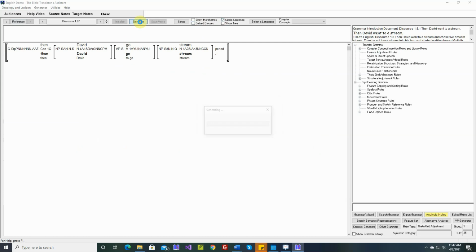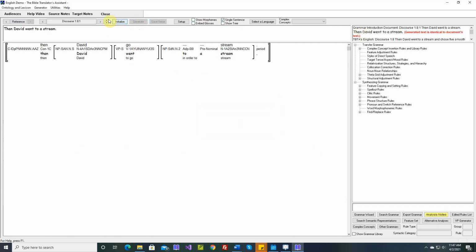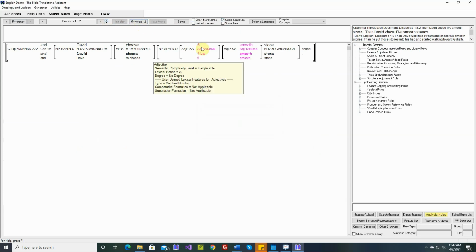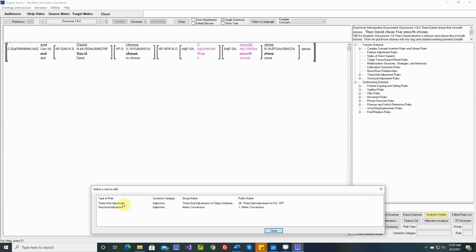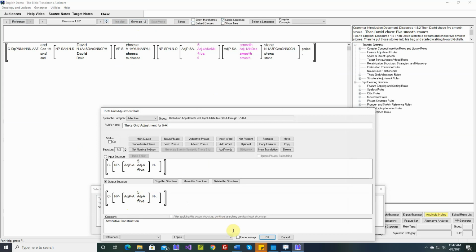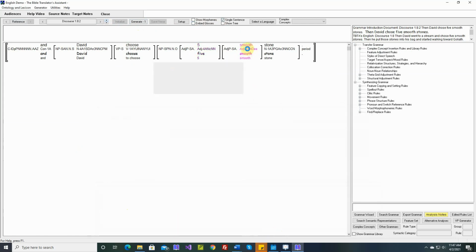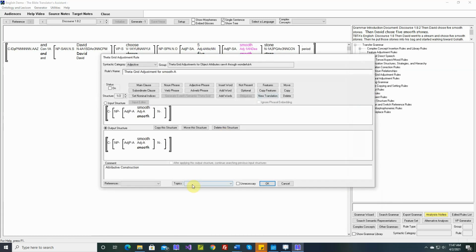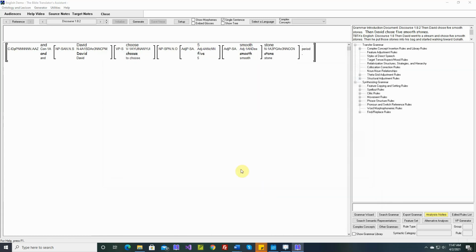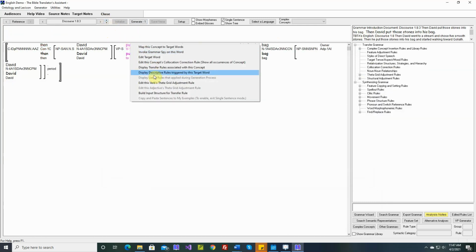Okay, there are no known issues. Okay, that sentence is fine. Okay, the adjective 5. Okay, we won't need this, at least not yet. Okay, smooth. We won't need this one either. Okay, I think these conjunctions will be resolved when we go to the full verse, so we'll ignore that for now.